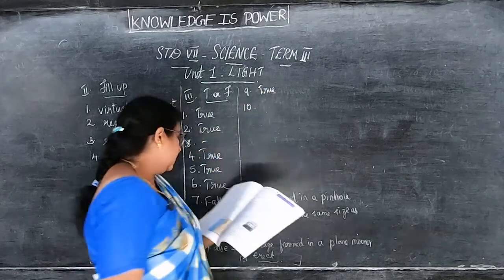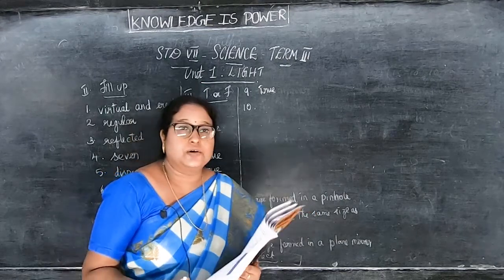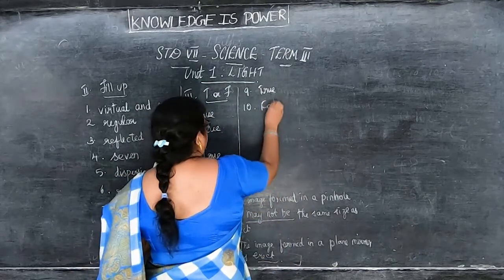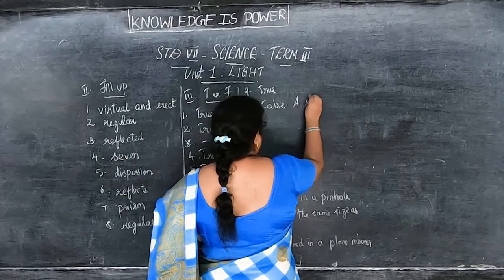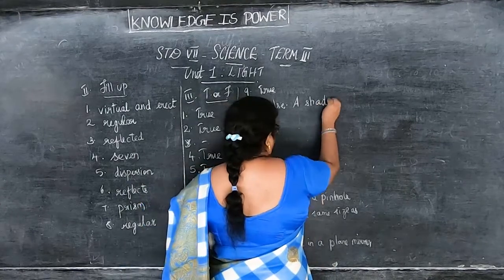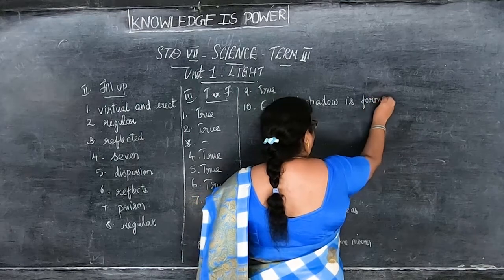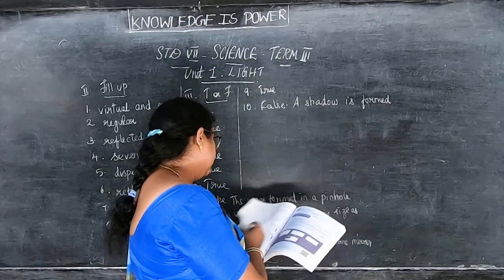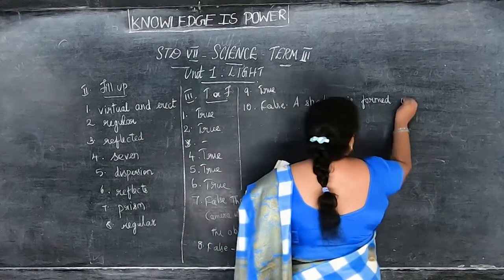Then 10th: A shadow is formed on the same side of the object as the source of light. So what will you write? False. So what will be the correct statement? A shadow is formed on the opposite side of the object as the source of light.